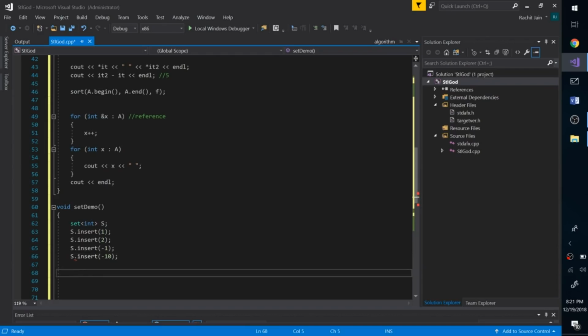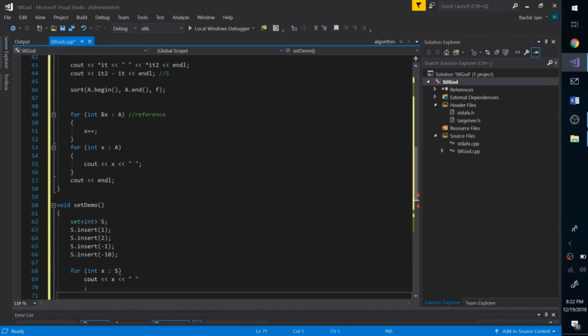So now if I iterate on the contents of my set, it will be in ascending order, which is -10 coming first, followed by -1, then 1 and 2. Let's quickly check if it's working. So for int x in s, cout x, and then we can do something like cout endl.